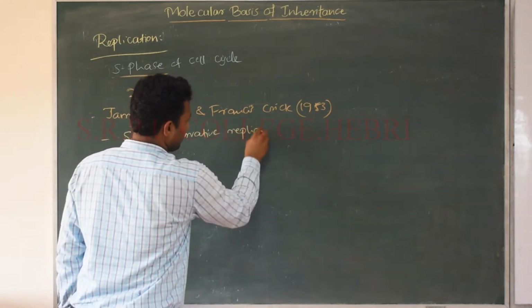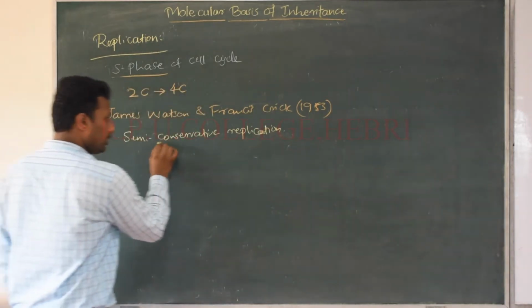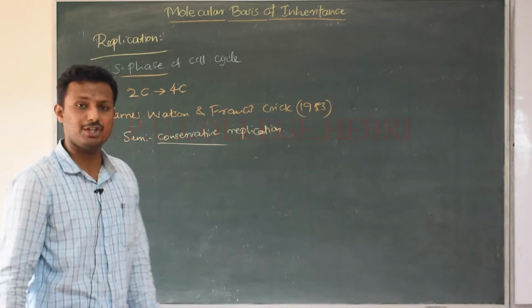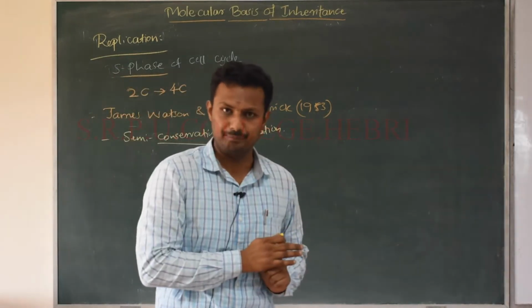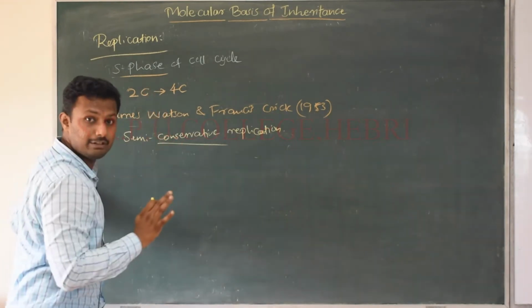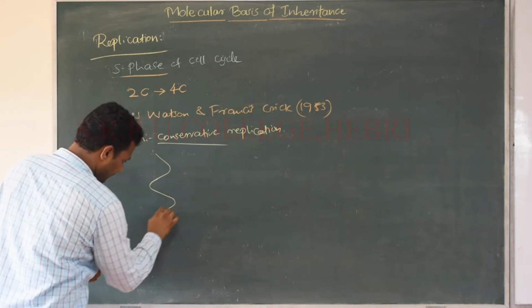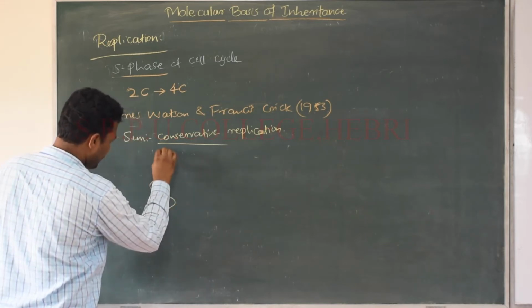Semi-conservative replication. What is the meaning of this semi-conservative replication? You know the meaning of conservation. Conservation means saving a part of it. Okay, saving. Conservation means just saving. Semi-conservative replication refers to, see, if this is the DNA structure, if this is the molecule of the DNA,